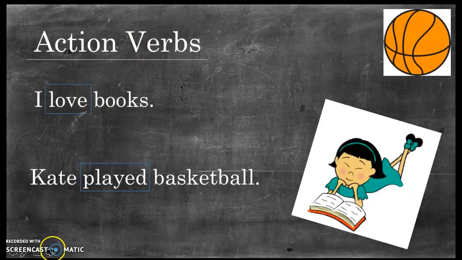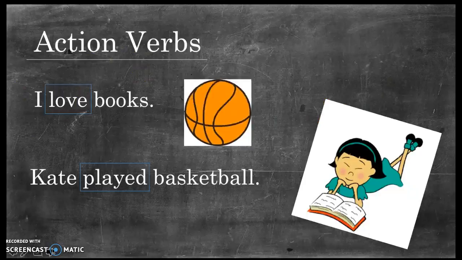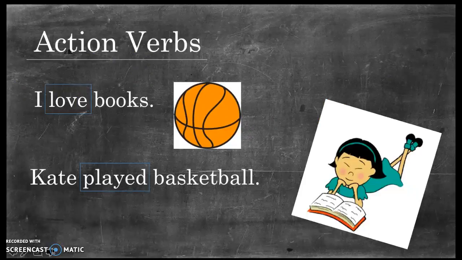Kate played basketball. Played is an action verb because it is a physical activity. Kate played basketball. She is doing something, and in this case, she is playing basketball. Some other examples of action verbs include jump, drop, whistle, or dream. So now that we understand action verbs, let's move on to linking verbs.